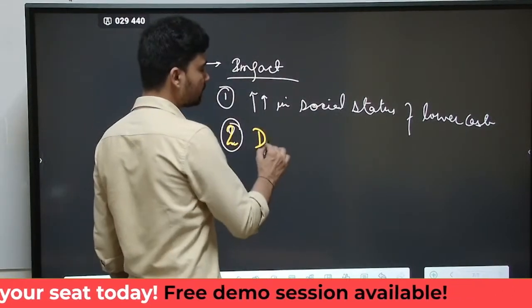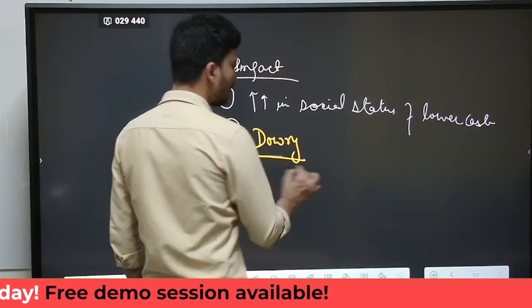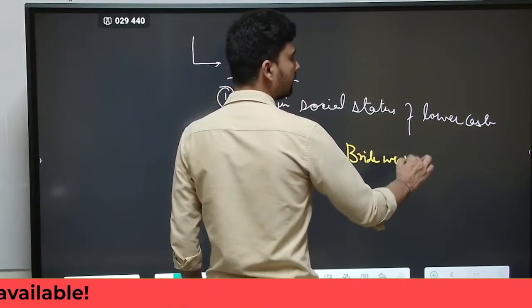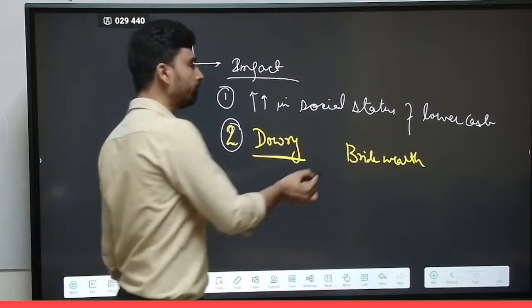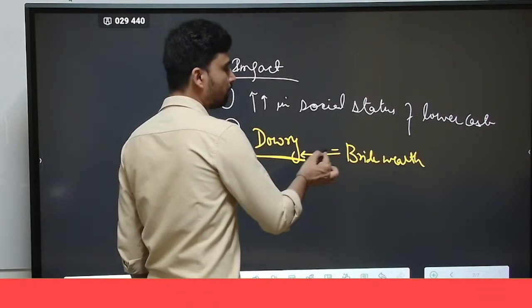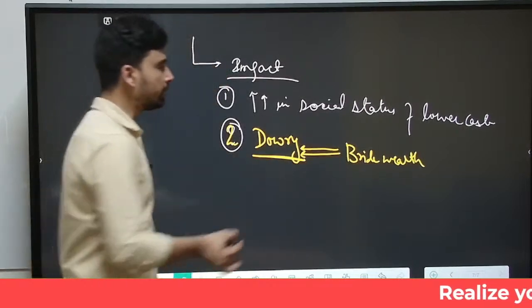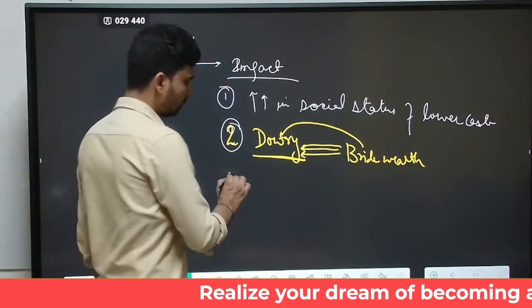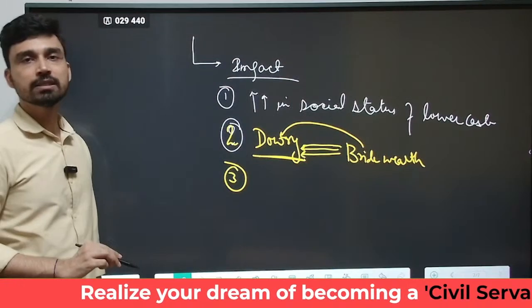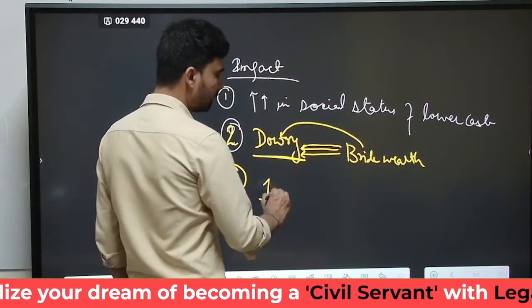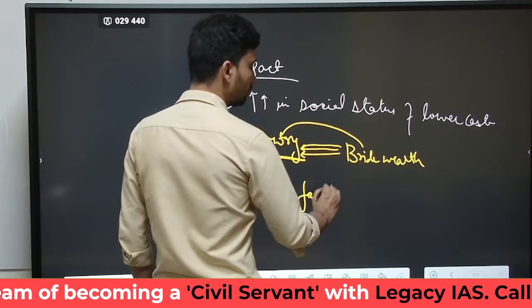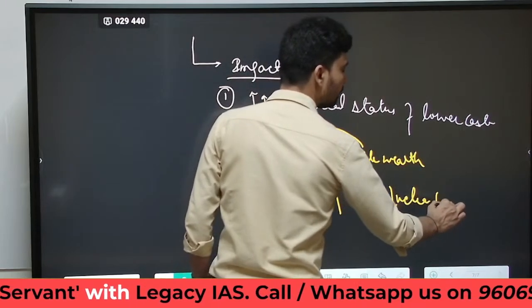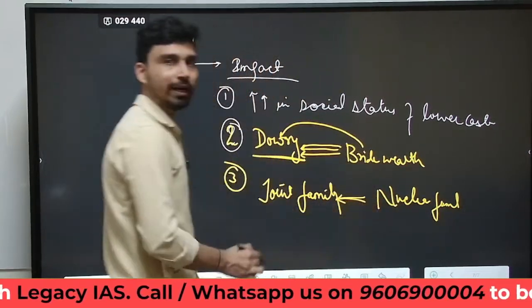For example, the practice of dowry was largely limited to the higher caste, while the practice of bride wealth was largely related to the lower caste. So due to Sanskritization, what we are seeing is that even among the people belonging to the lower section of the society, bride price is continuously being replaced by the dowry. Third, joint family is being given high importance. So we see the conversion of nuclear family into joint family.